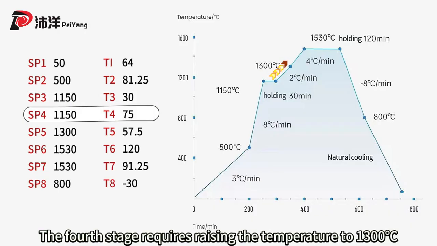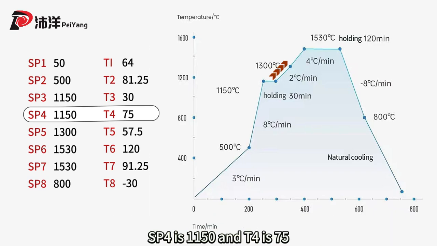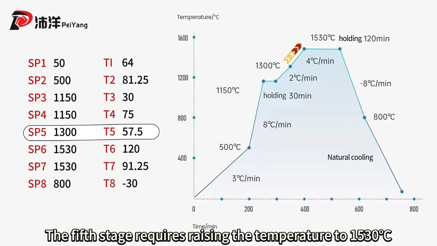The fourth stage requires raising the temperature to 1300 degrees centigrade. The time required for the temperature to rise to 1300 degrees centigrade is (1300-1150)/2, which equals 75 minutes. SP4 is 1150 and T4 is 75. The fifth stage requires raising the temperature to 1530 degrees centigrade.